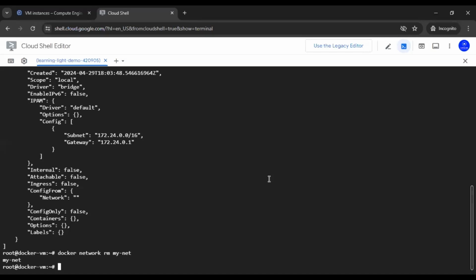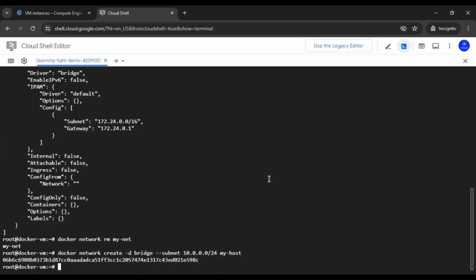Now, I want to create the same network, but I need to specify the driver as bridge, as usual. And then I am going to provide my customized CIDR range, 10.0.0.0/24, for the network that I'm going to create.